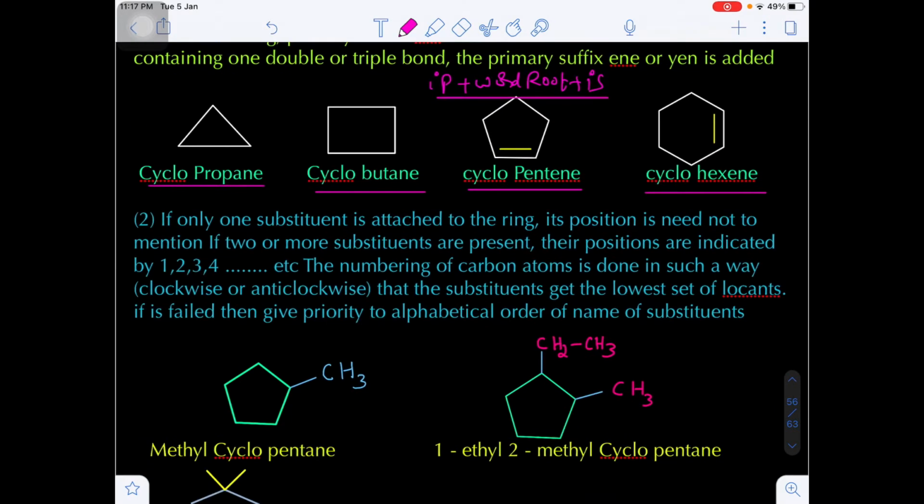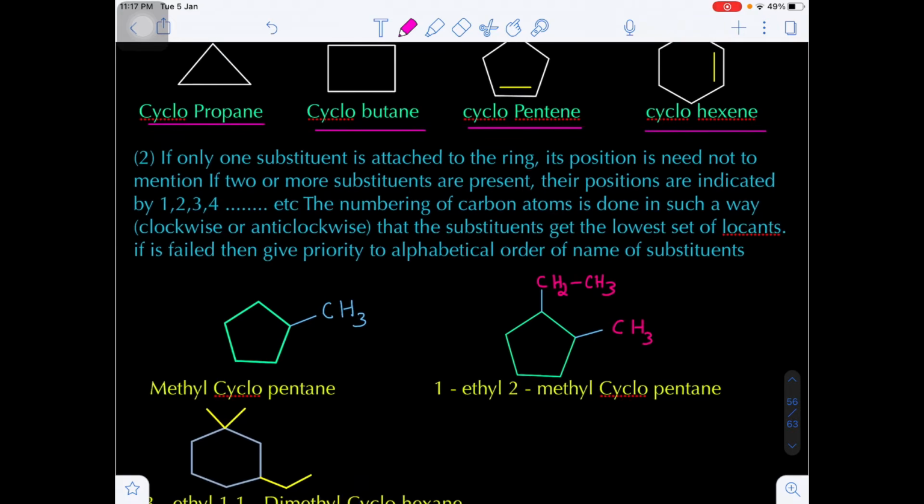Suppose the cyclic compound contains only one substituent, then there is no need to mention the position of that substituent. If two or more substitutions are present on the ring structure, then we have to mention the location of the substituents as 1, 2, 3, 4 numbering.